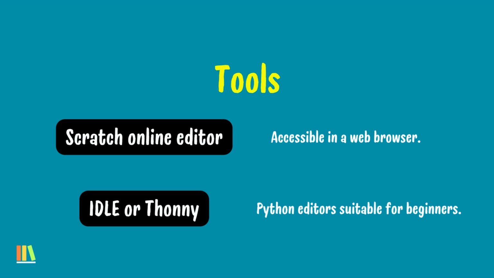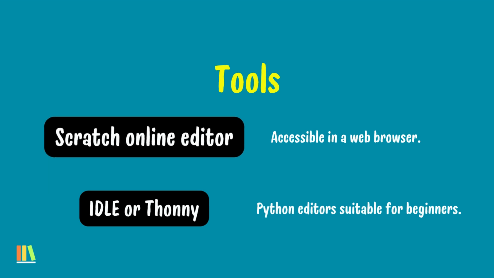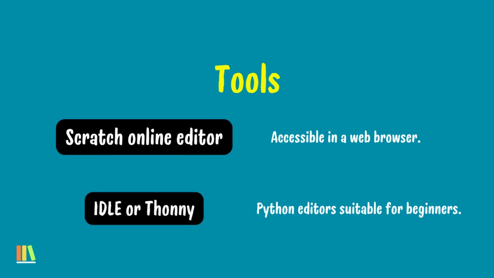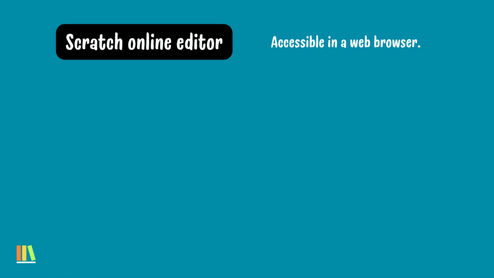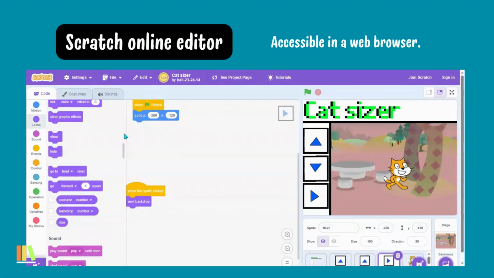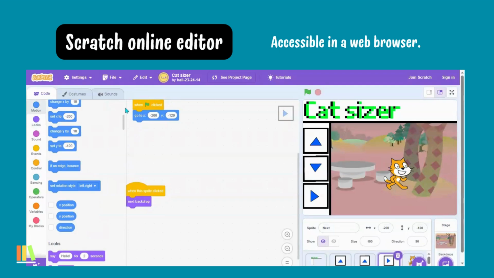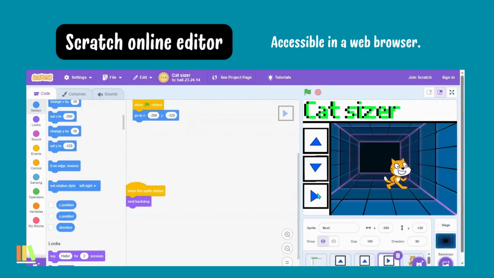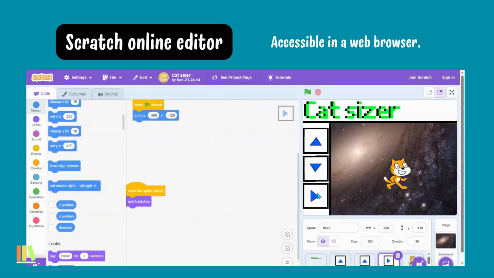And now for the tools. There are 2 that I'm going to give you examples of, which are the Scratch Online Editor and IDLE or Thonny. The Scratch Online Editor is accessible in a web browser. Now let's have a look at the Scratch website. These are all the blocks that we spoke about and how they come in different sizes, but they do fit together, and according to instructions, come in different colors. Right, this makes it easy for you to identify. We're working on the cat illustration, and you can place the cat in different backgrounds.